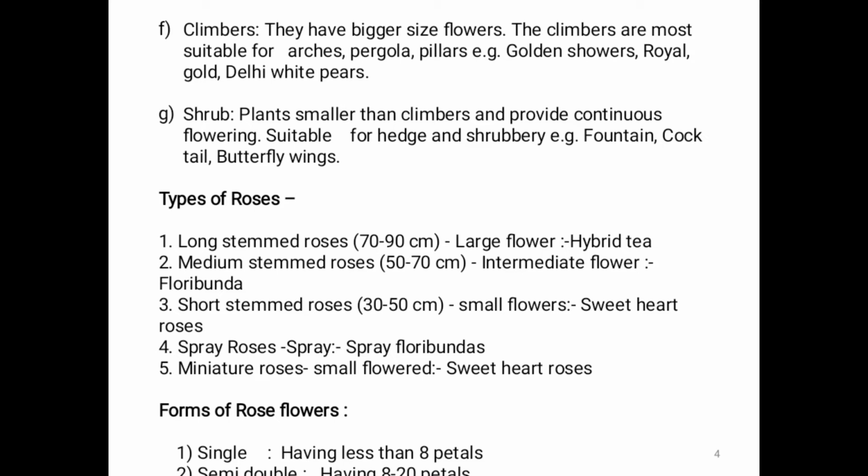Plants smaller than climbers that provide continuous flowering, suitable for hedges and shrubbery. Examples: Fountain, Cocti, Butterfly Wings. These are the modern types of garden roses.